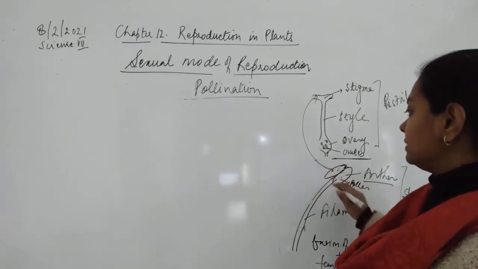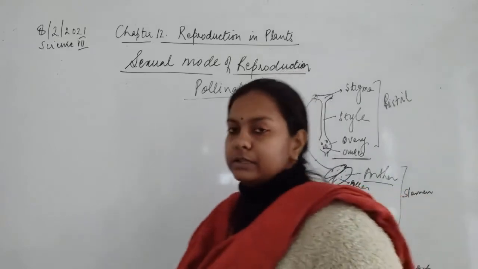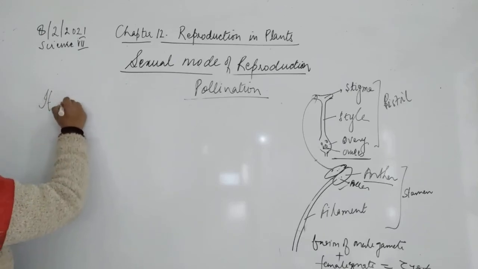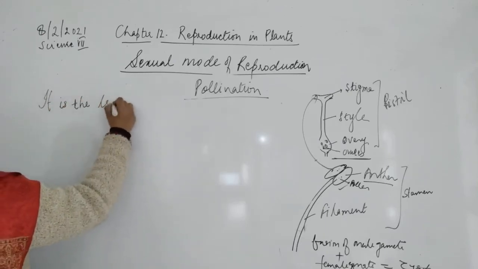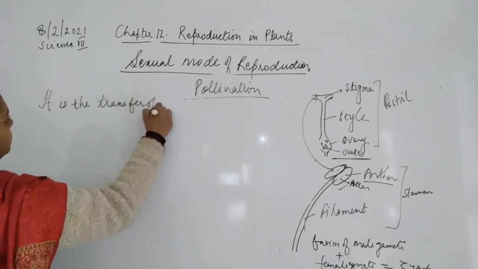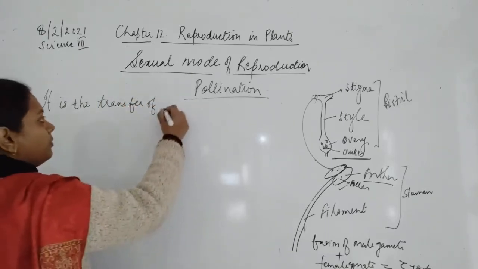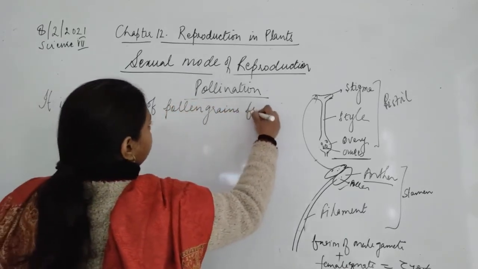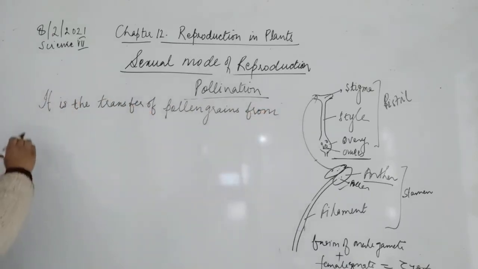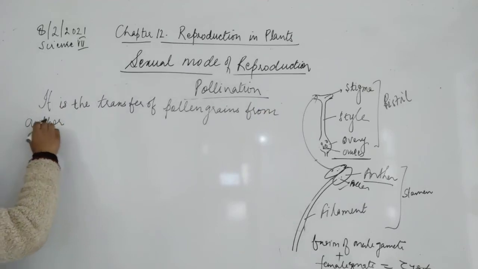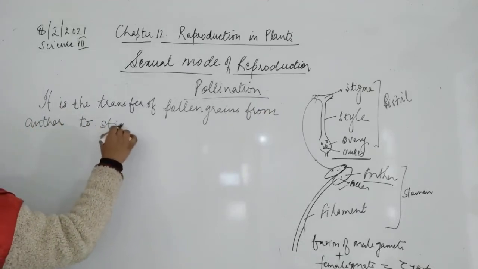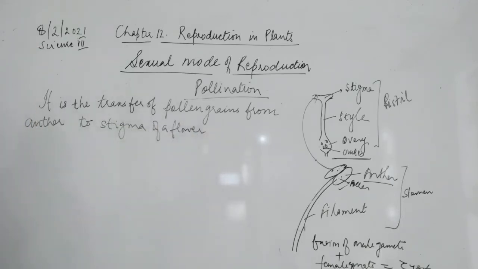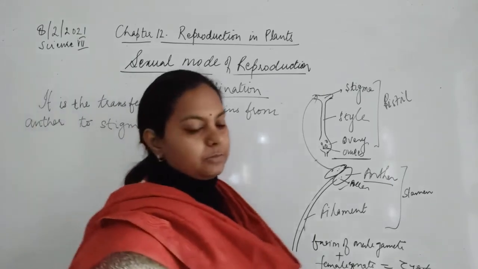See, male gamete is produced here inside the anther, in the form of the pollen grains. So what could be the definition of pollination? It is the transfer of pollen grains from anther to stigma of a flower. ठीक है? So it is a transference of pollen grains from anther to stigma of a flower.